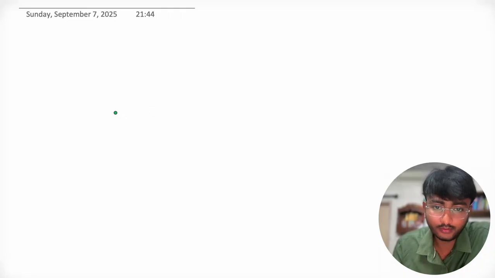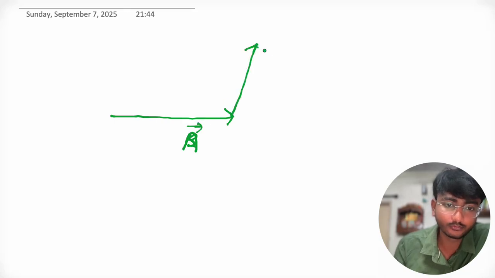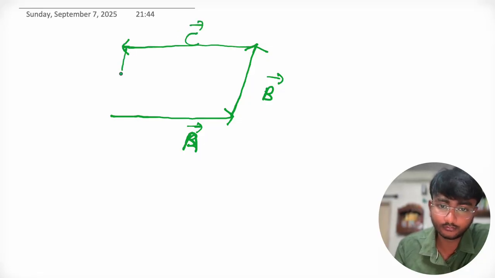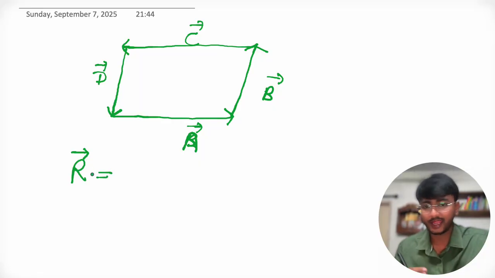Now suppose we have vectors like this: A vector, B vector, C vector and D vector. What will be the resultant vector here?